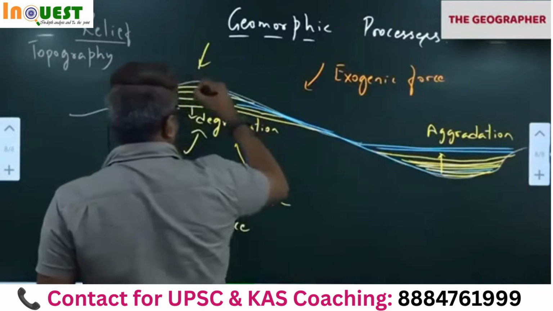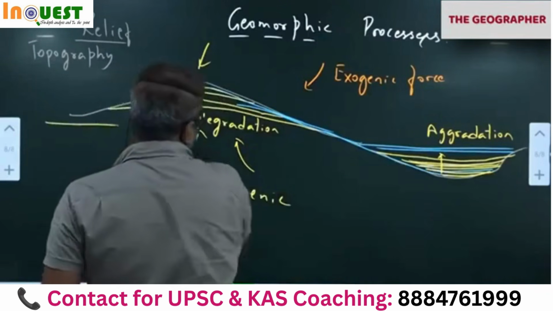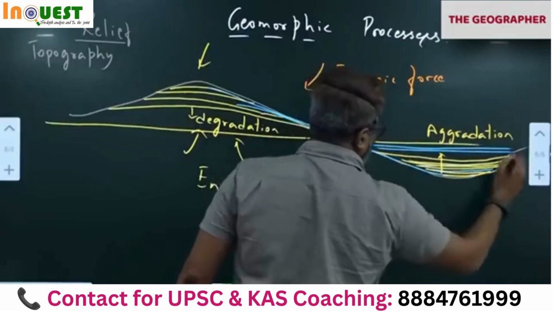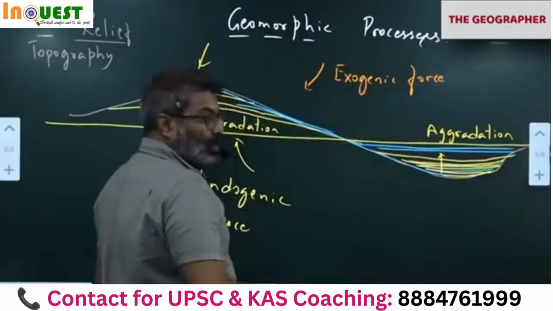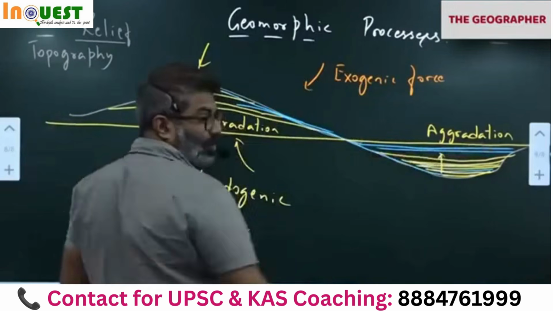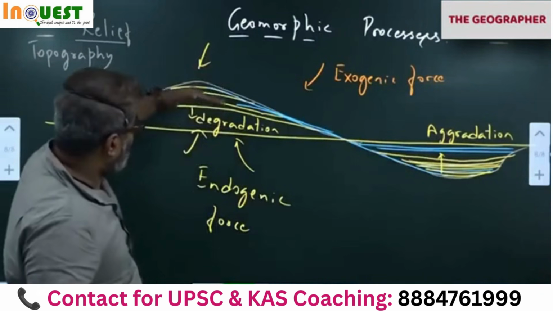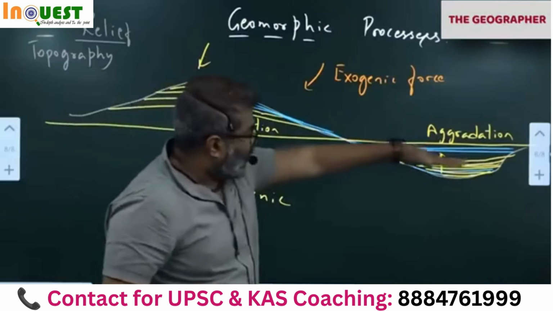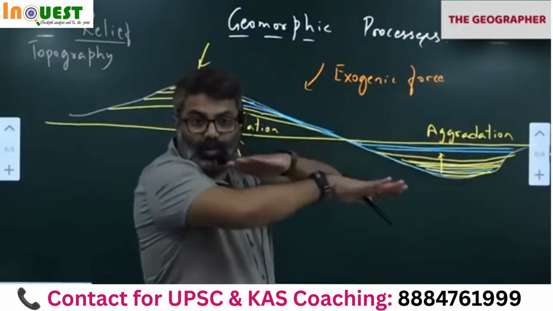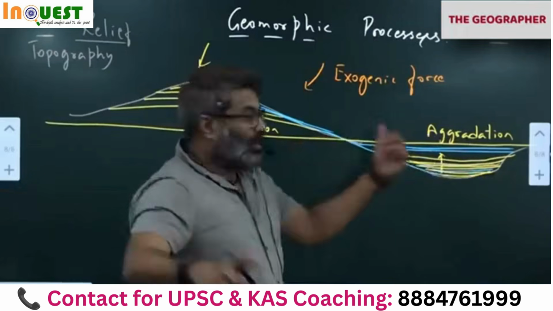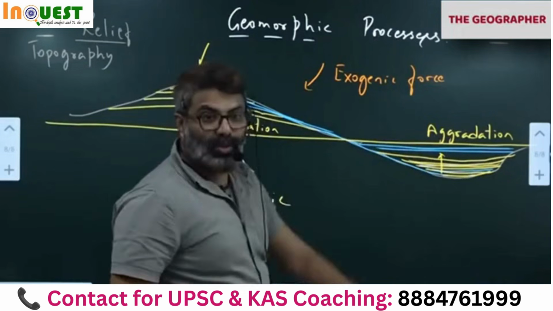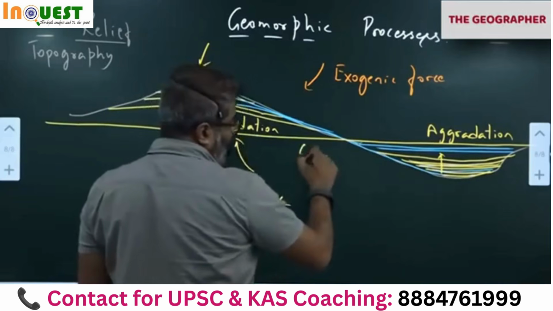Here degradation will take place till when? Till the entire earth surface comes to the same level as this surface. So one fine day it will stop, everything will stop, because slowly it is coming to this level. Slowly here also it's filling up to this level. So once everything becomes flat, this also stops, this also stops. This final surface is called gradation.